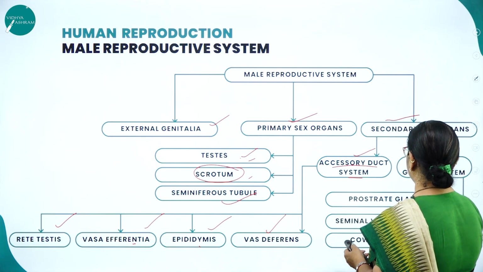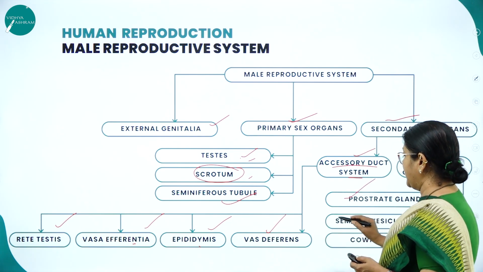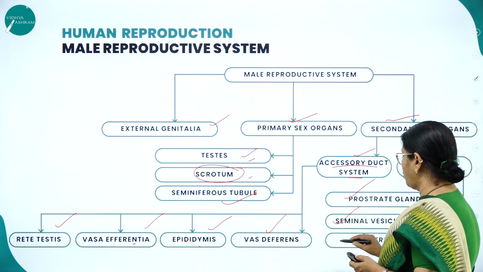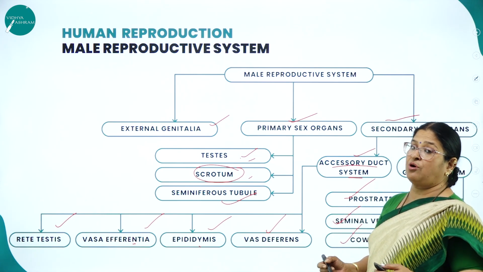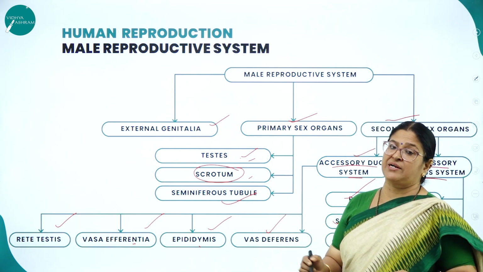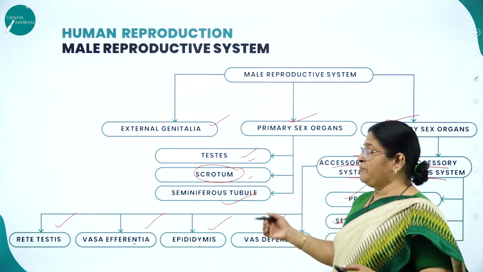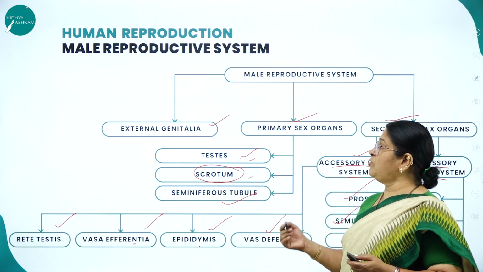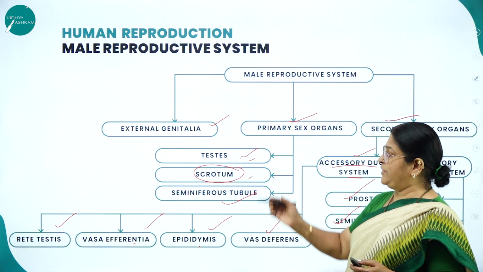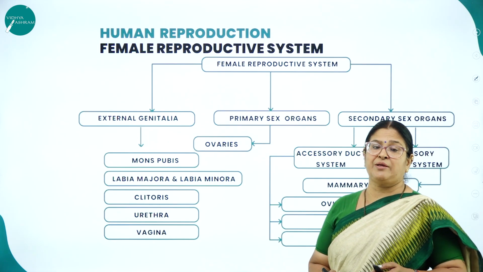Moving on to the accessory glands, very, very important. We have the prostate gland and the seminal vesicles and the corpus gland. Corpus gland is also called as what? Bulbourethral glands. These are the important parts that are included under the male reproductive system. Anyhow, in the coming slides, you can see the diagram of the male reproductive system depicting all these parts that are included. Then moving on to the female reproductive system.